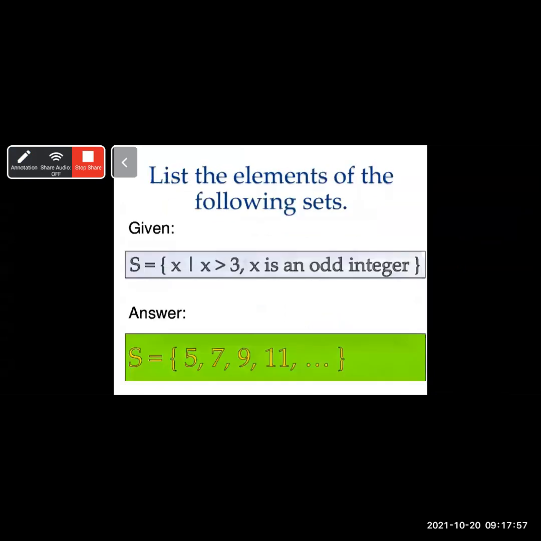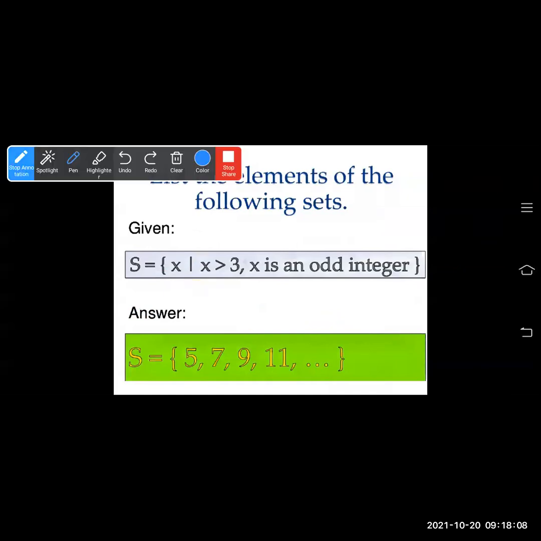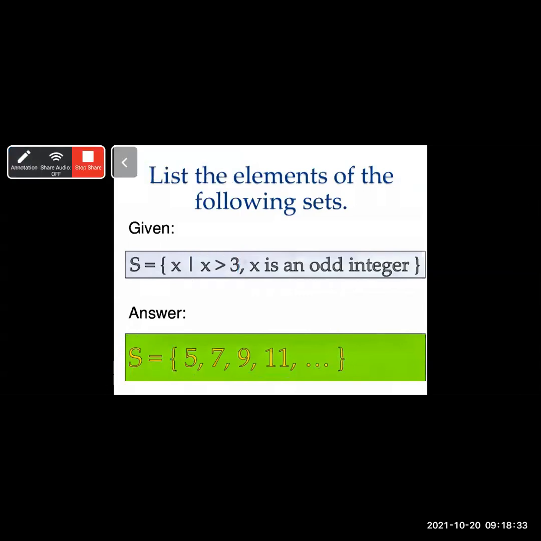Next, list the elements of the following set. Now you have to convert the rule method into listing method. x greater than 3, x is an odd integer. All odd integers greater than 3 you have to list out. S is equal to curly braces open 5, 7, 9, 11, all odd numbers and all odd integers which are greater than 3, and so on and so forth. Closing bracket. This way you have to list out the elements.